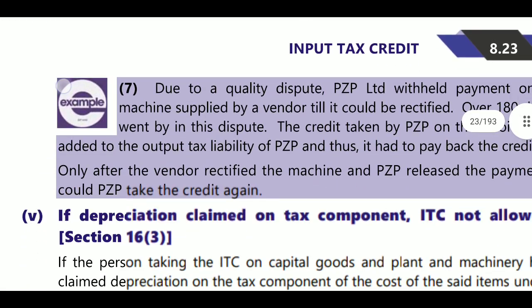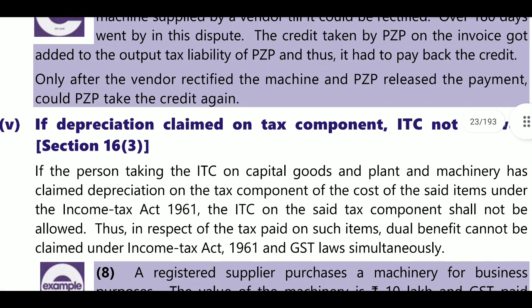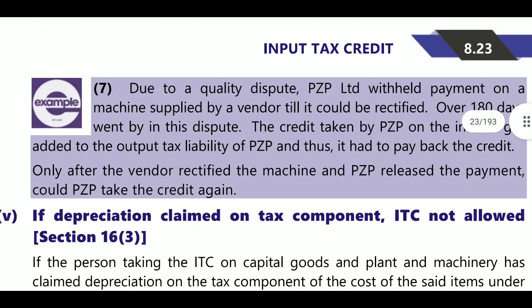And here there is one example. We will see example number 7. What is there in example number 7? Example number 7 deals with quality disputes. Due to quality disputes, P2B withheld payment on machine supplied by the vendor till it could be rectified. So there is some defect in the machinery, so he has not paid the amount. Over 180 days went by in these disputes.